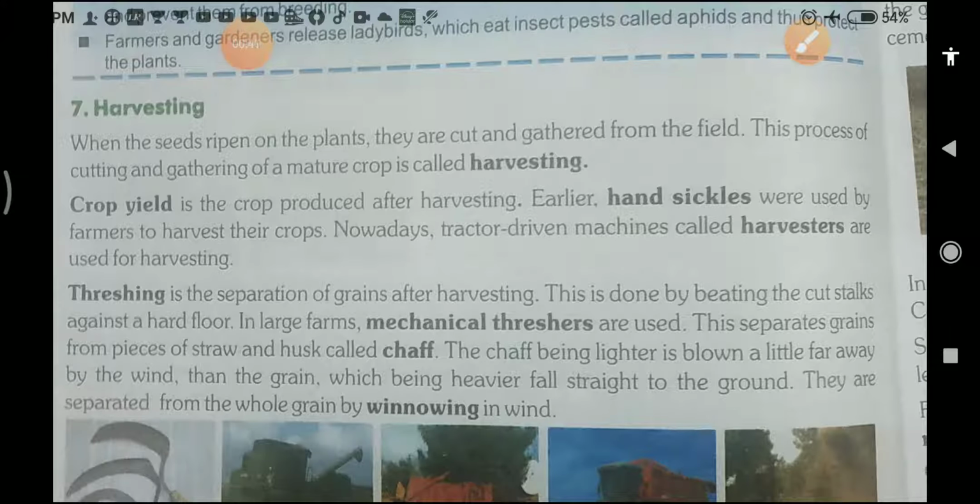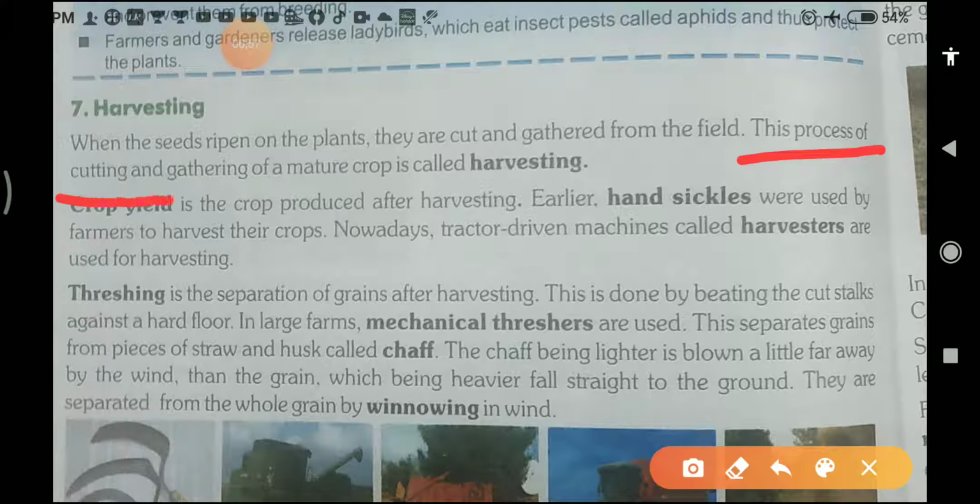Now harvesting: when the seeds ripen on the plants, they are cut and gathered from the field. The process of cutting and gathering of a mature crop is called harvesting. A very simple definition is given here. What are mature crops, students?